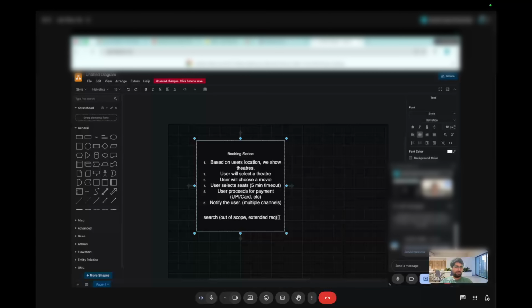So for now, we are only focused on the user's location. Later on, let's say I am planning to visit Goa after 2 days, then I can explicitly provide Goa's location. But for now, let's assume the user's current location as the base, and then only show the theaters based on the distance. Okay. Then for movies, there can be different criteria.